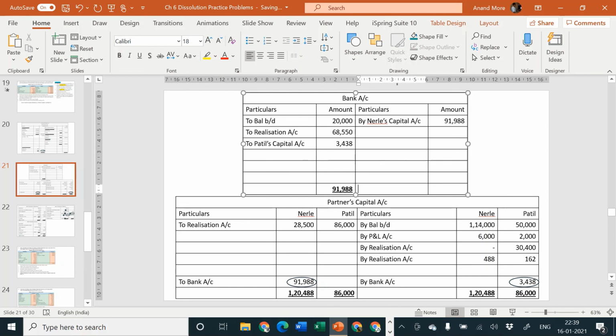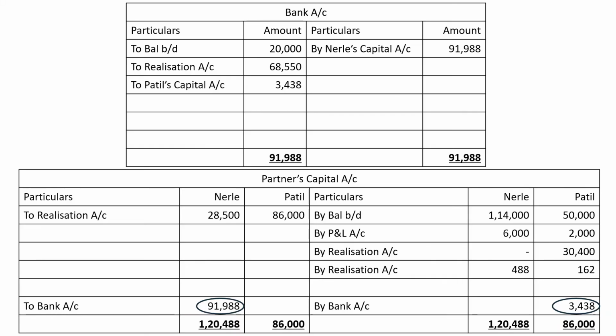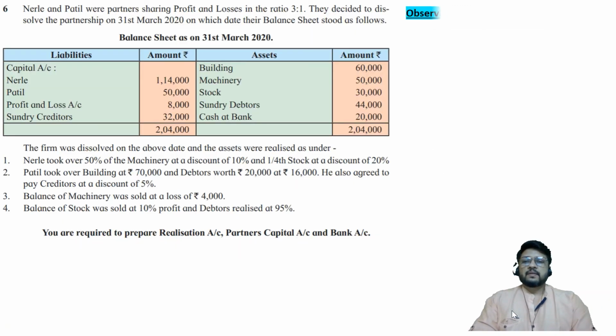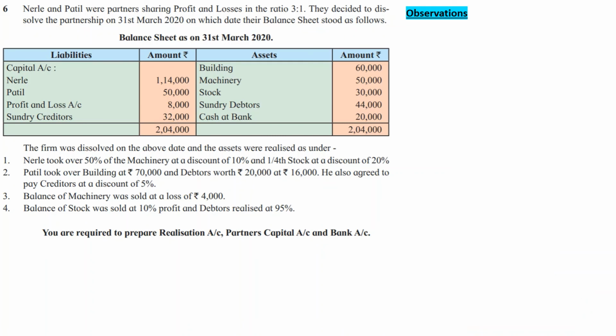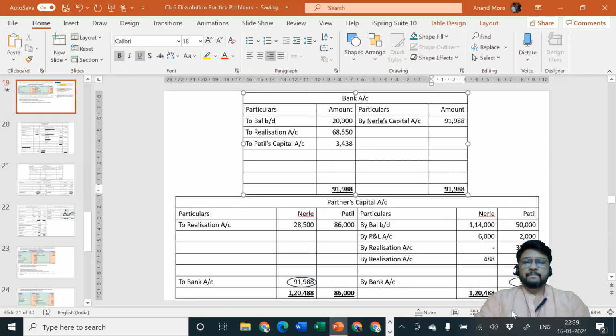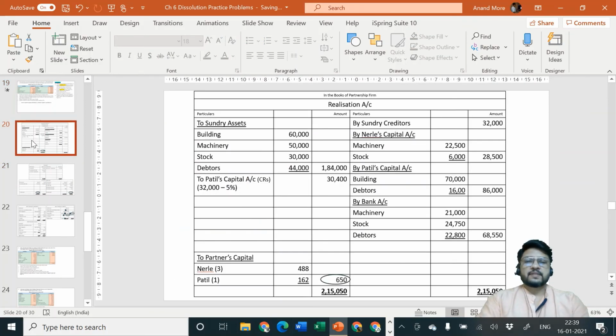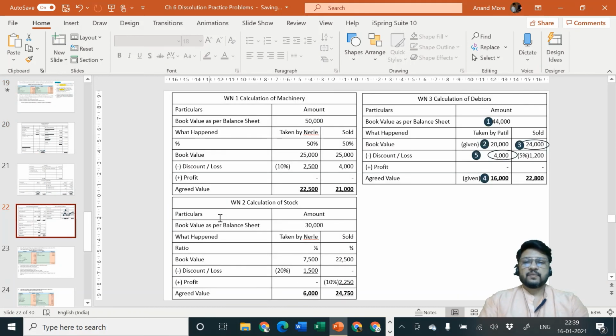Such a difficult question, you have solved it systematically with me. That's a good thing. It requires good concentration and very good amount of understanding of the problem. So what are the different things which we learned in this problem? Very beautiful problem. See what we have seen. The first part which we have seen is about the assets, how the assets are realized. Okay, the assets are realized in a different manner.